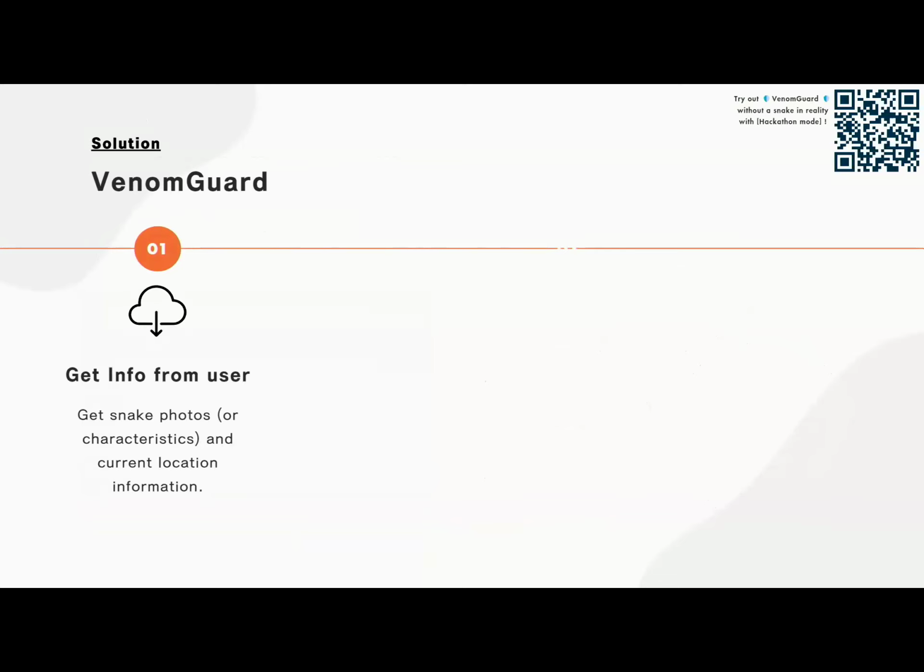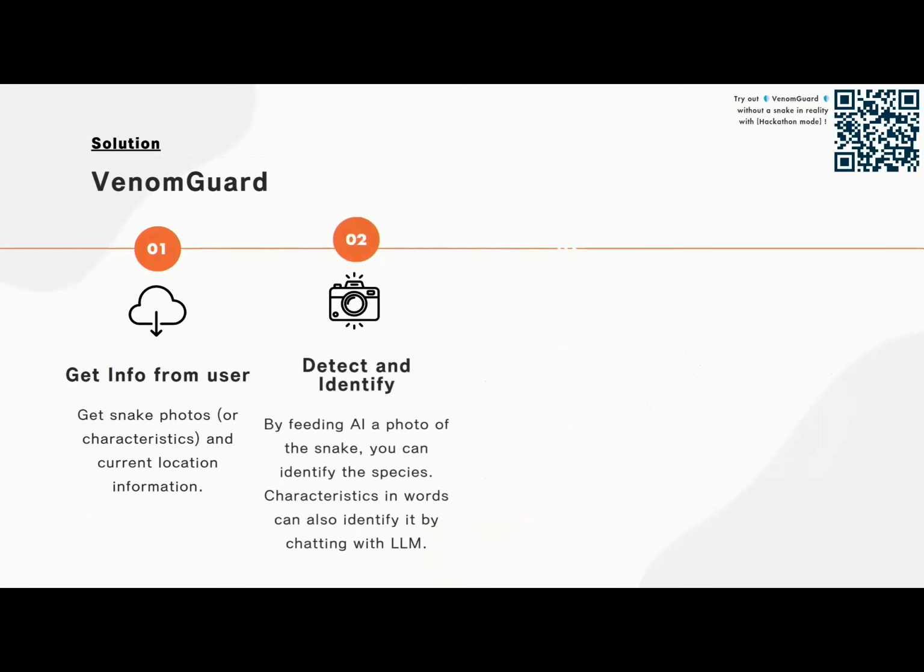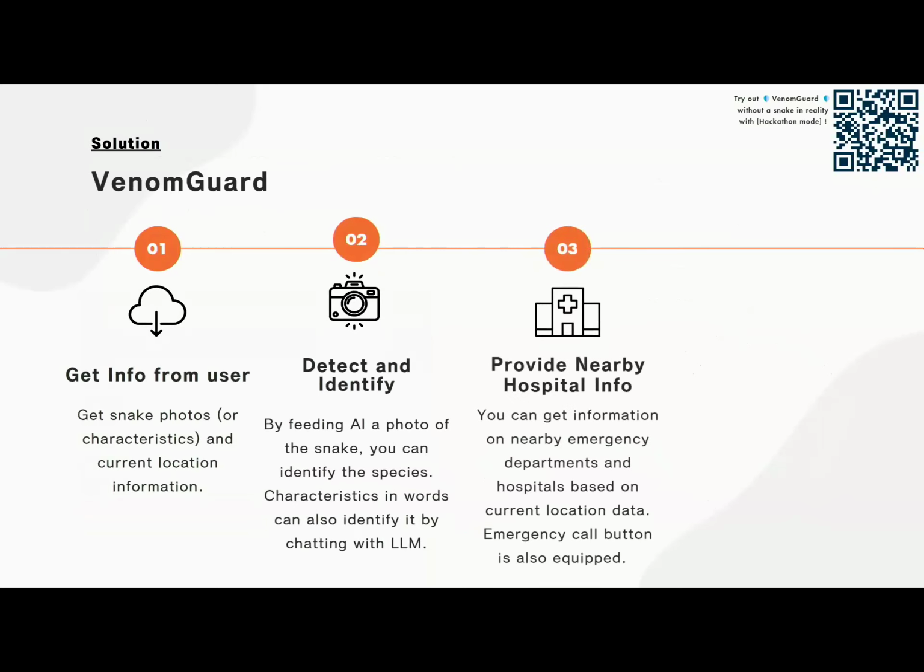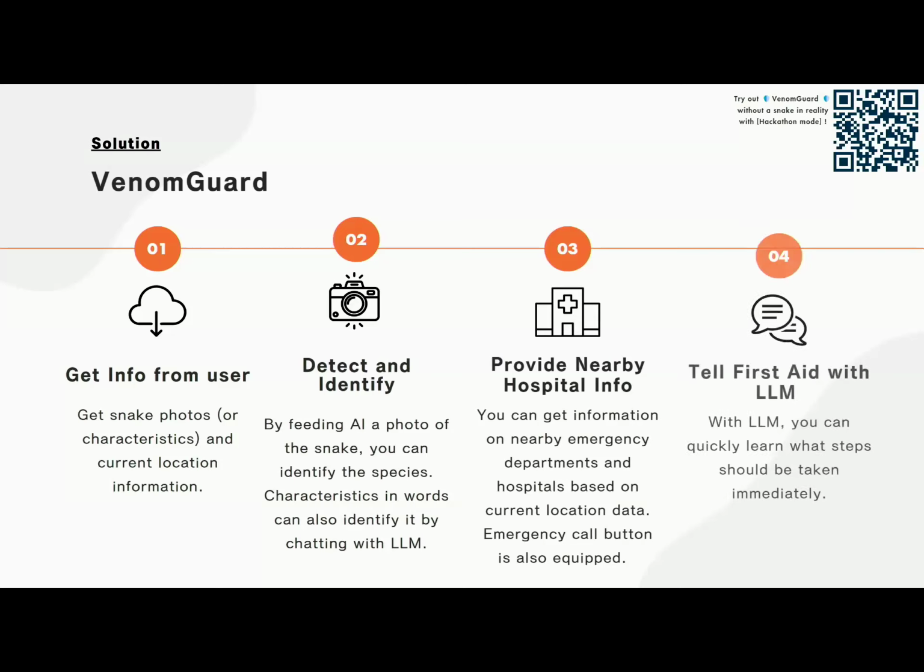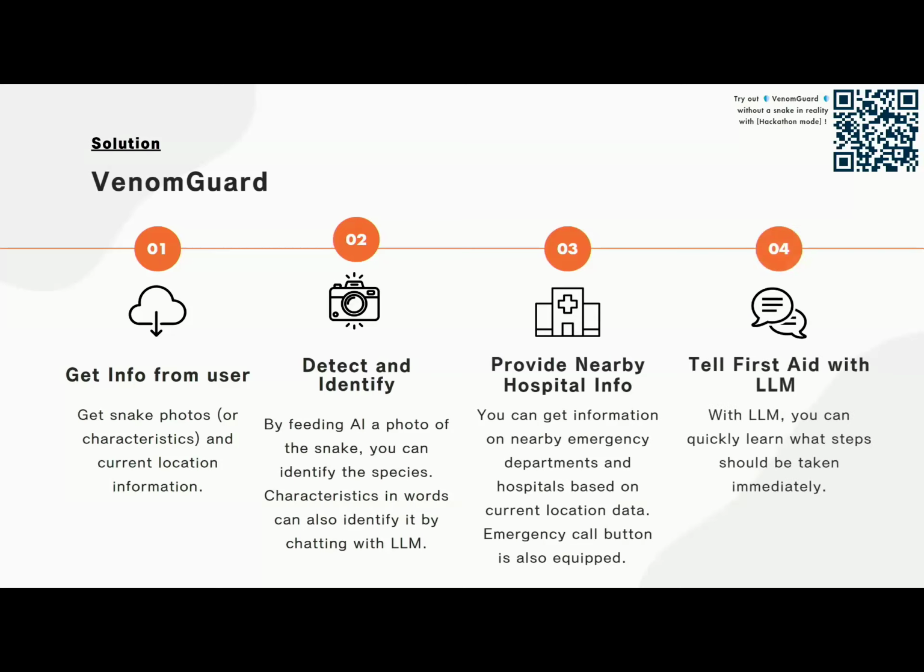First, when users get bitten by snakes, they would provide its picture or its characteristics to this app. Then photos of snakes taken by the user will be used to identify the species of the snake. Additionally, you can get information on nearby hospitals based on location data. Emergency button is also equipped. After that, you can quickly learn what steps should be taken immediately with an LLM chatbot.